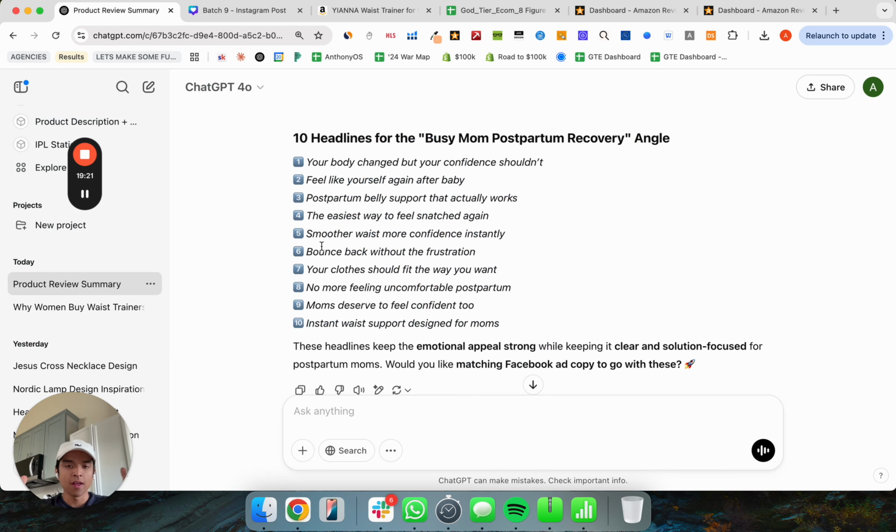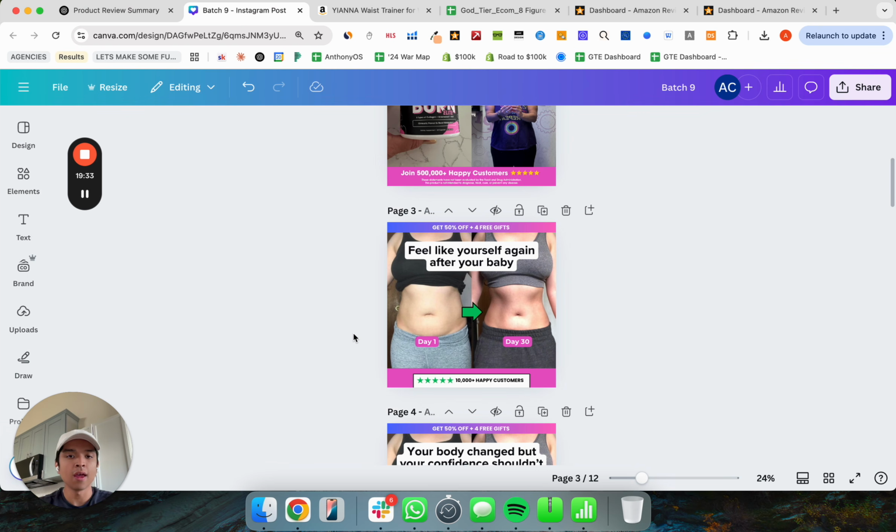This is the part that you need to spend the most time on, because actually creating images, putting them into Canva, putting text headlines is not difficult at all. And because it's not that difficult, because there's not a lot going on in these images a lot of the time, it is that much more critical that you get the messaging right. And that is why you have to do the research, and that is what this entire video is about.